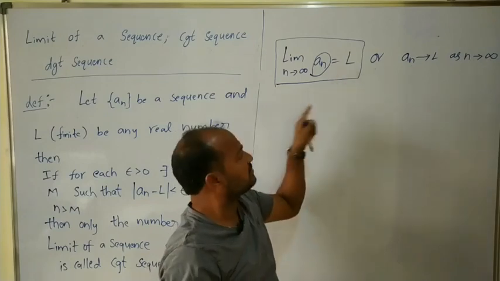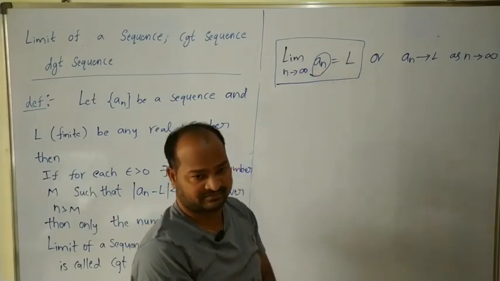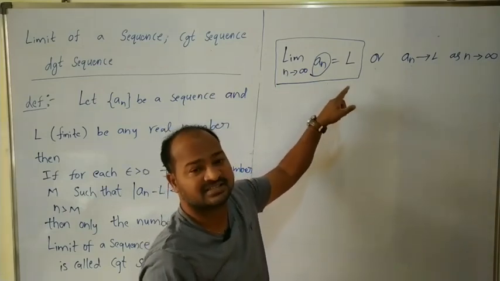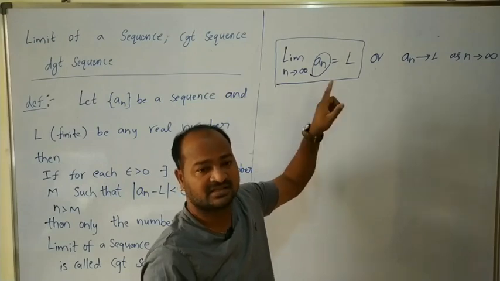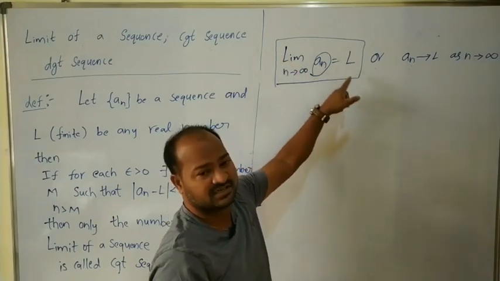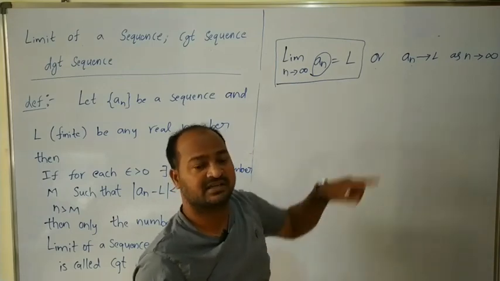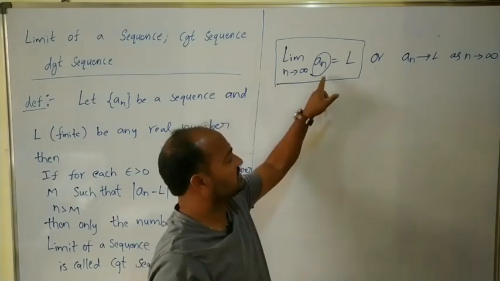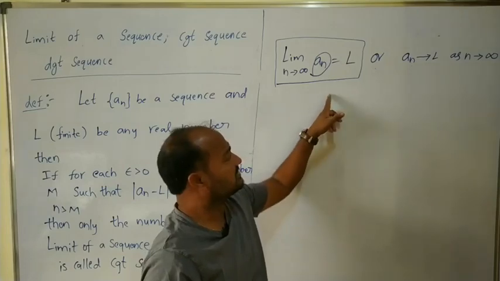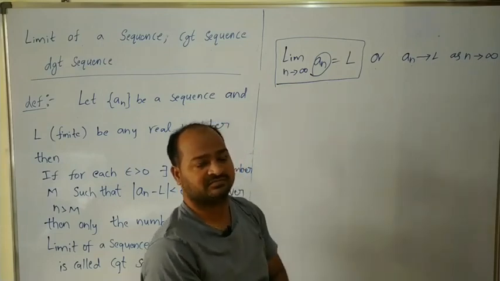Suppose the limit of the sequence a_n does not exist, then what happens? If the limit of the sequence does not exist, that means the limit is either plus infinity or minus infinity. Then only we can say that the sequence a_n is a divergent sequence. In this case, the sequence a_n diverges to either plus infinity or minus infinity.